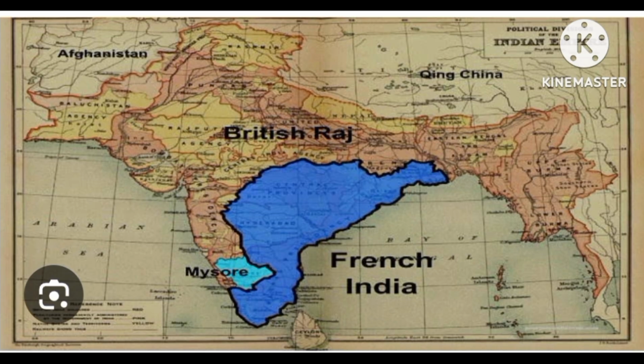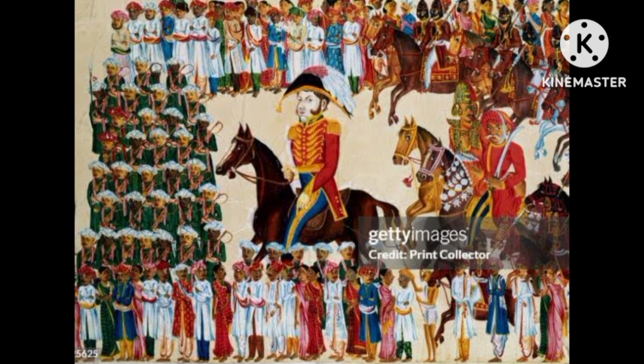The Dastak. What is the meaning of the Dastak? Here also you are going to get an MCQ question. Dastak means free passes. The company provided free passes to the Britishers, which must be used only for company purposes, not for their own use. But the Britishers were misusing them. The free passes were issued by the Mughal ruler Farrukh Siyar, which was the main reason for this.